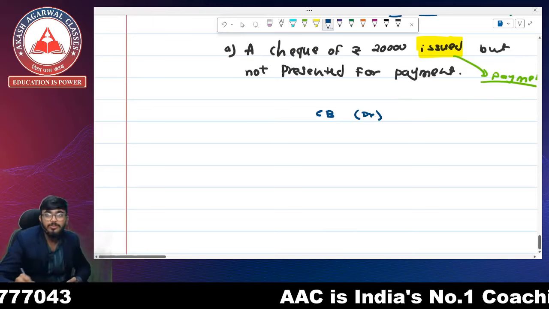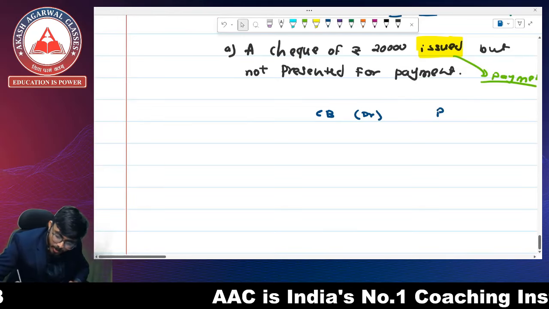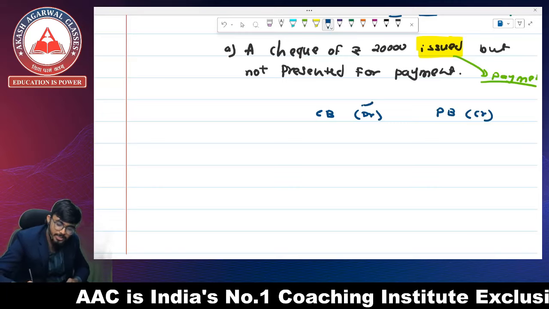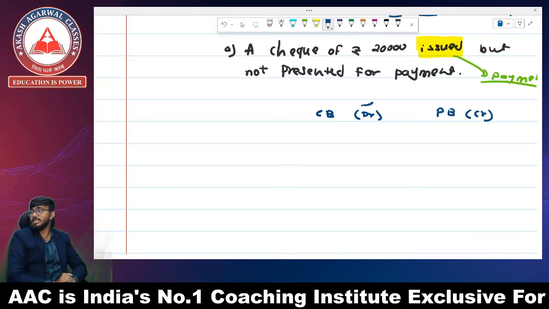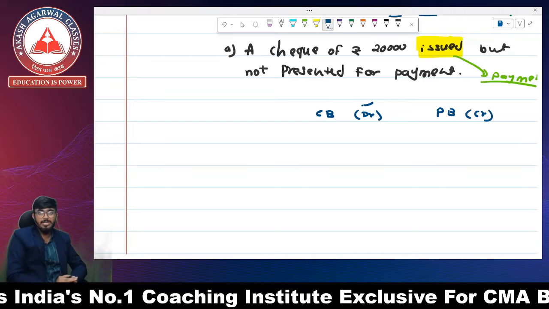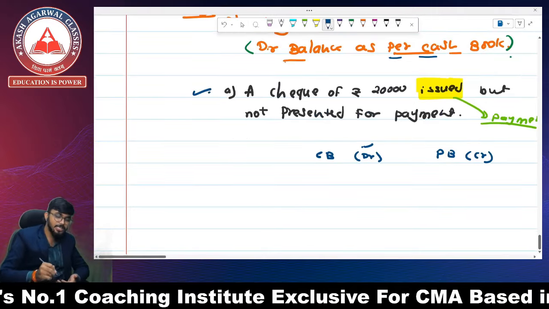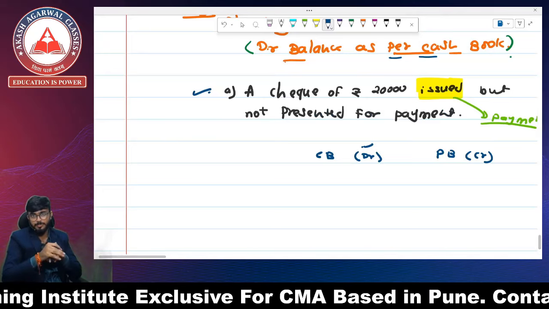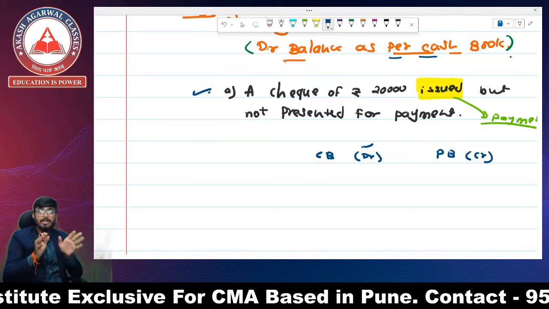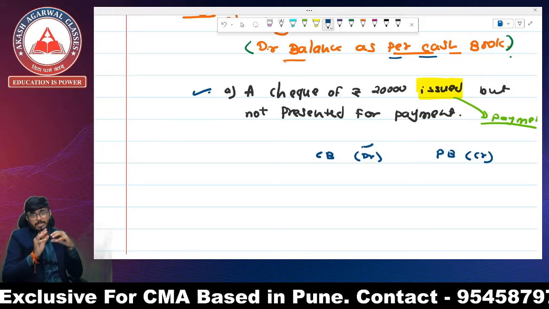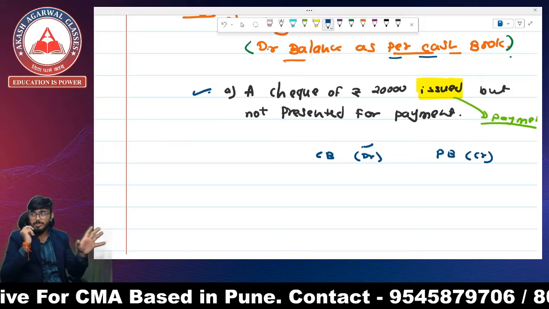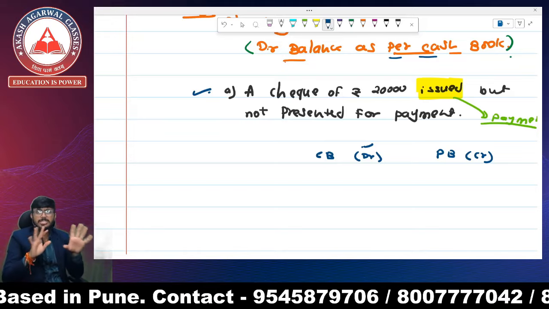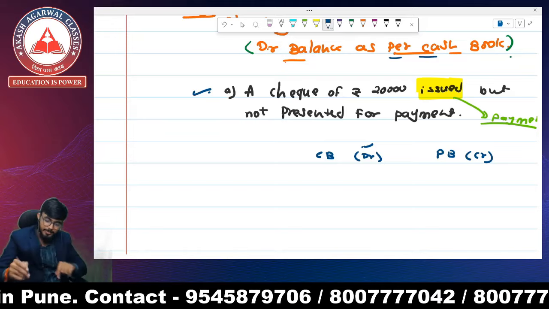We are going to assume that before this transaction happened, there is a similarity of balances of cash book and passbook. Similarity means the balance of cash book and the balance of passbook are equal. Both are the same.